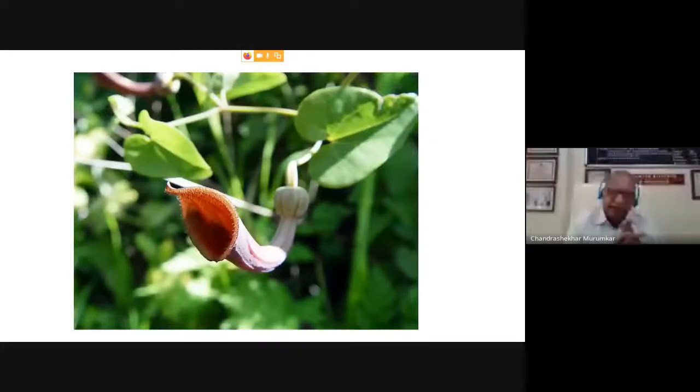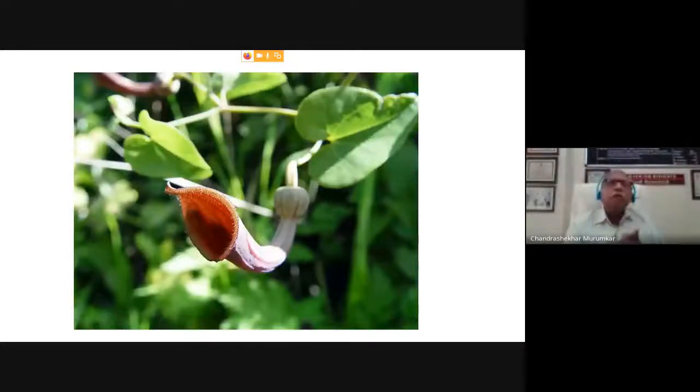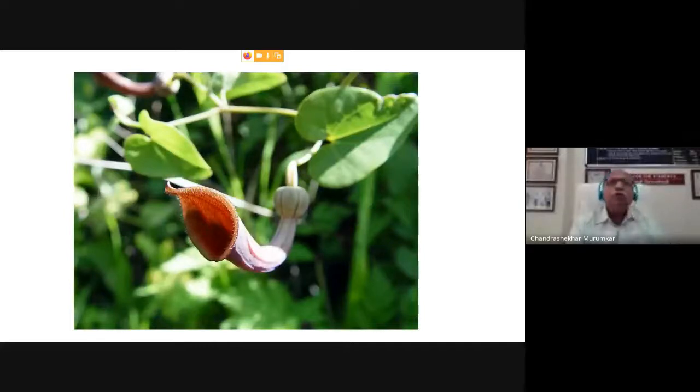And here the calyx lobes are absent, and there is a typical arrangement of a perianth, which is very highly zygomorphic. There is another difference of the Ceropegia, where the perianth, that is a corolla, is dissected. And that's why it is called an alternate flower. Whereas here you can see the corolla is not dissected, it is a funnel shape. And because of that, even the flower may look very similar to that of a flower of Ceropegia. It is a morphological resemblance, or otherwise, Aristolochia is a totally different plant.